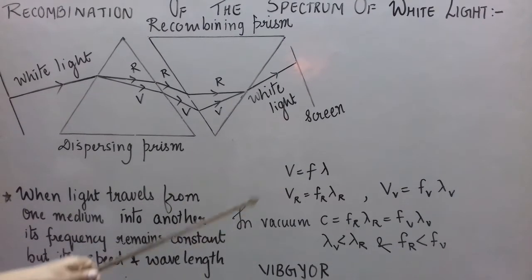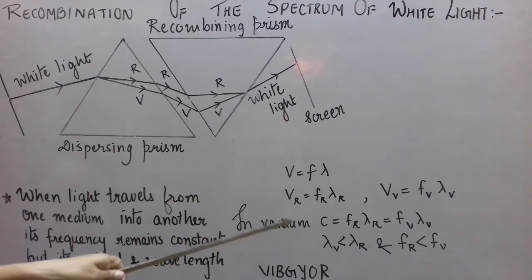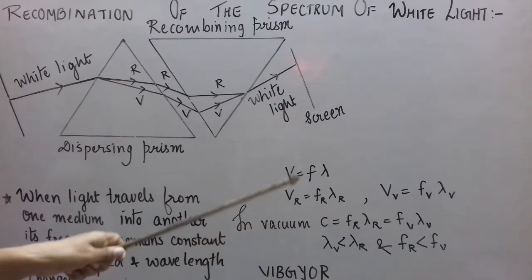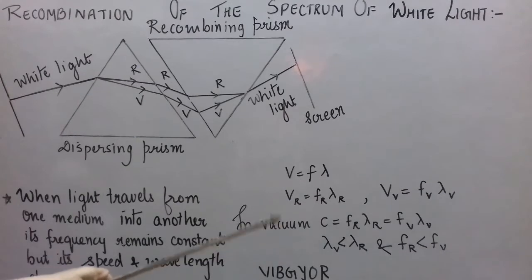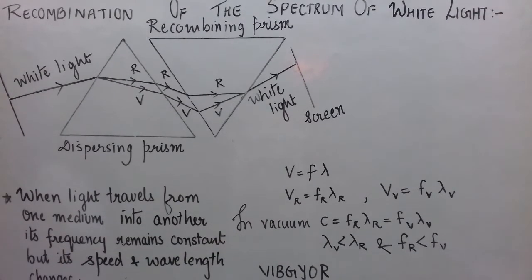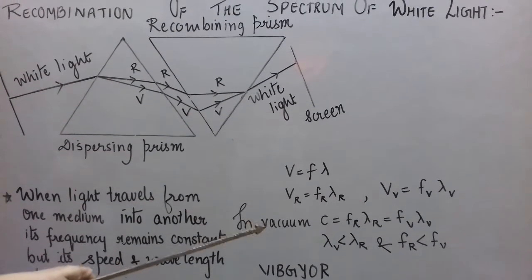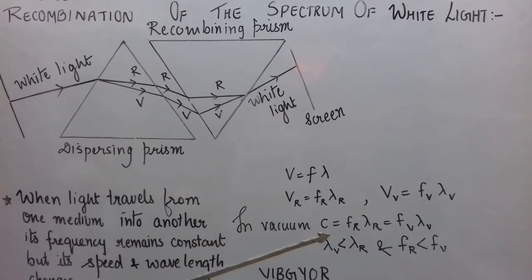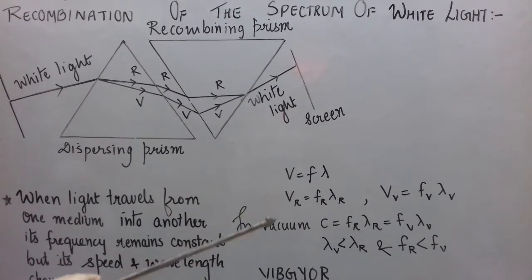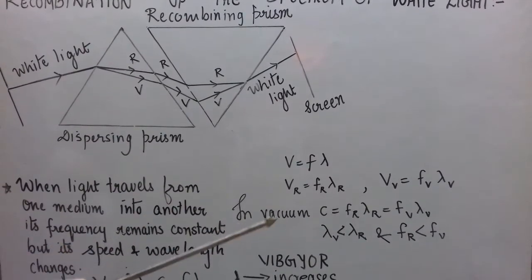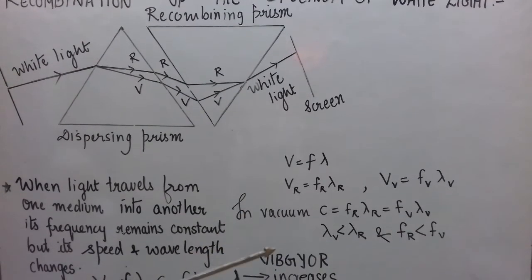In vacuum or in air, all the colors move with the same speed, that is C. So instead of VR and VV, I can write C is equal to FR lambda R, and it is also equal to FV into lambda V, because the speed of red color, violet color, in fact all the colors of light, is the same in vacuum, and in air also we consider it to be the same. From this equation we see that the speed is constant. It means the product of frequency and wavelength of each color is constant. But remember, the product is constant, not their frequencies and wavelengths.